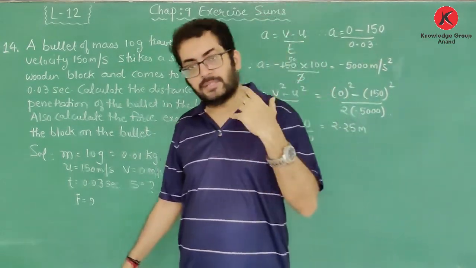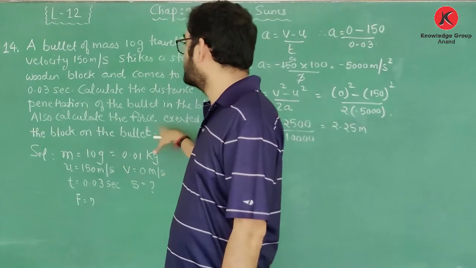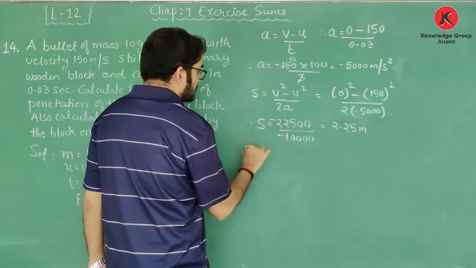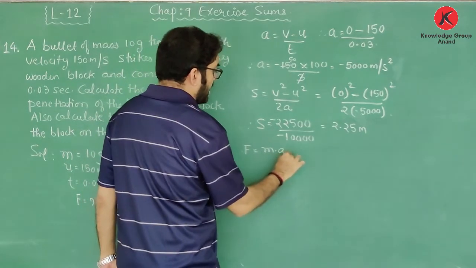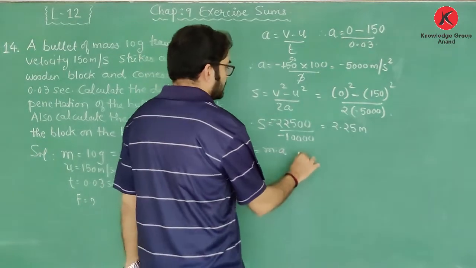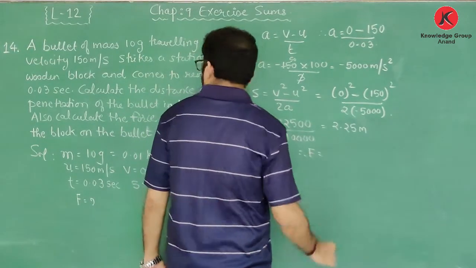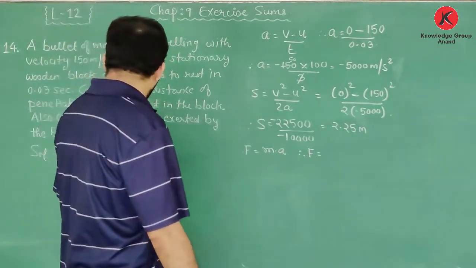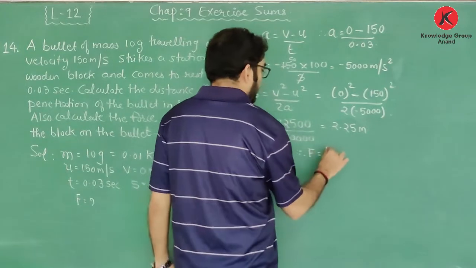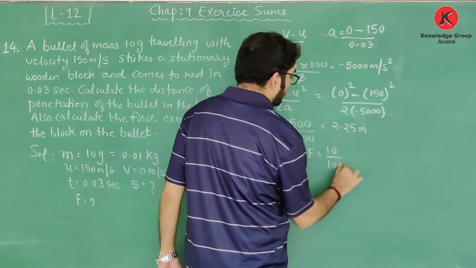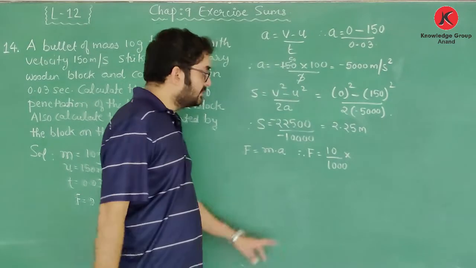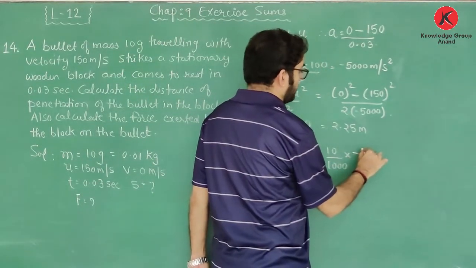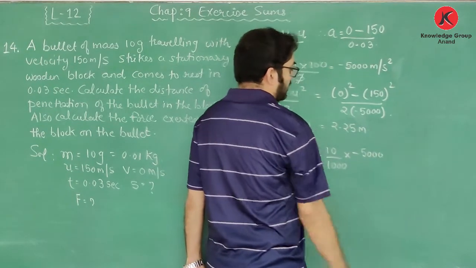Okay, now the second thing is I need to find the force exerted by the block on the bullet. So to find force, F is mass into acceleration. So force F, the mass we have is 0.01 kg, so we write it properly so that no decimal comes, so this will be 10 upon 1000, that is the value of mass, into acceleration, whose value is minus 5000.